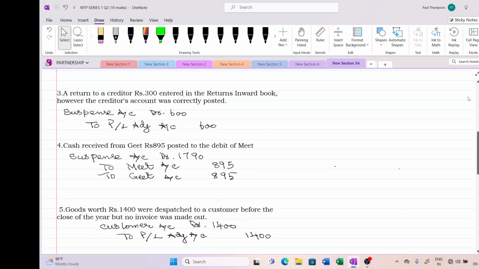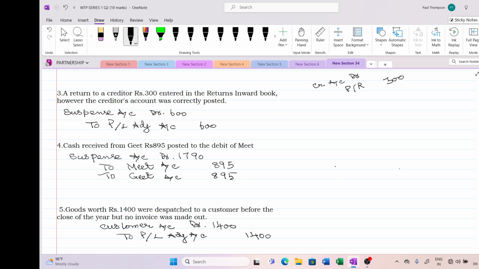Okay. So now going on to the third part. The third part is a return to a creditor. Immediately it should come to your mind, it is a purchases return. So immediately the creditor account has to be debited and purchases return has to be credited with 300 rupees.